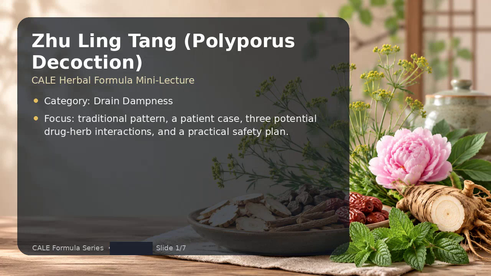Hello everyone. This presentation is on Ling Tang, also called polyporous decoction. It is on the California Acupuncture Board herbal formula list. I will briefly review the traditional pattern, a hypothetical patient, 3 possible drug-herb interactions, and a practical management plan. The goal is to connect traditional Chinese herbology with modern medication safety in clear student language.